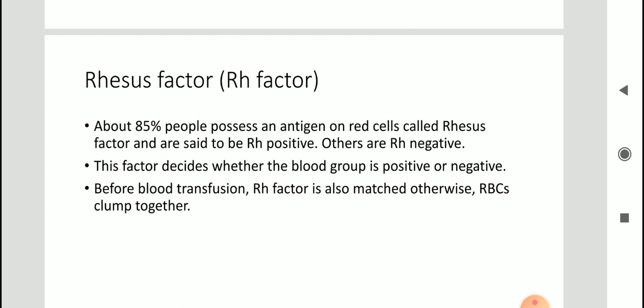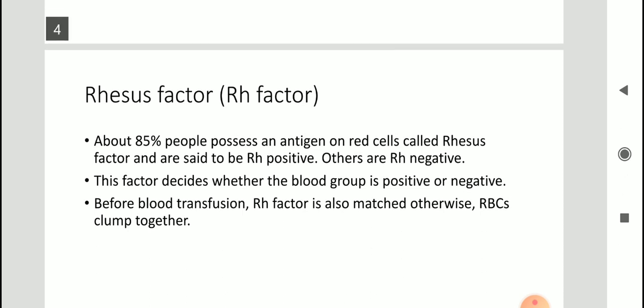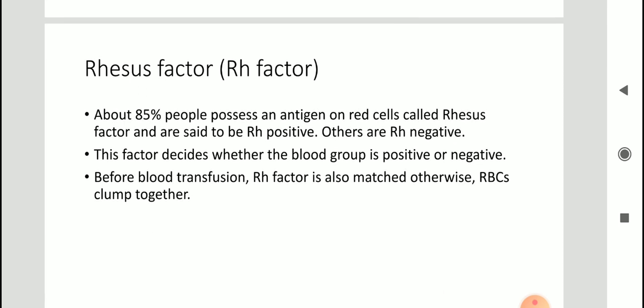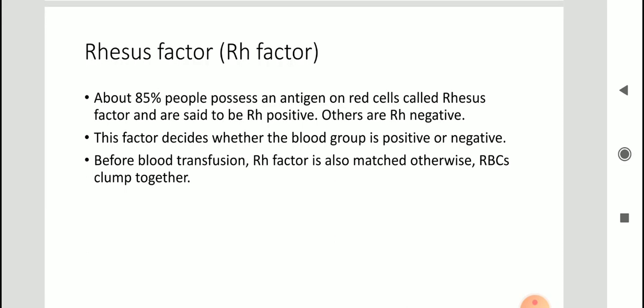So if our RBCs are having this antigen, then we call such a person Rh positive. If this factor is missing, we call the person Rh negative. So this factor decides whether our blood group will be positive or negative. So if we say blood group is A positive, that means rhesus factor is also present. So before blood transfusion, Rh factor is also matched. Otherwise, again same thing, RBCs will clump together.